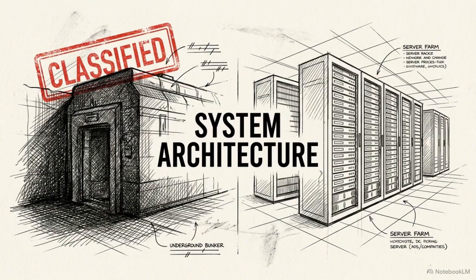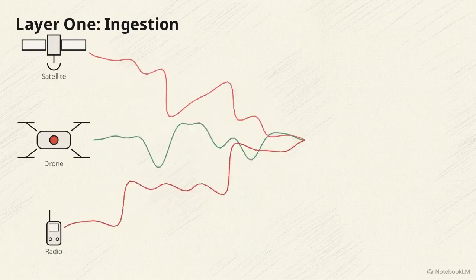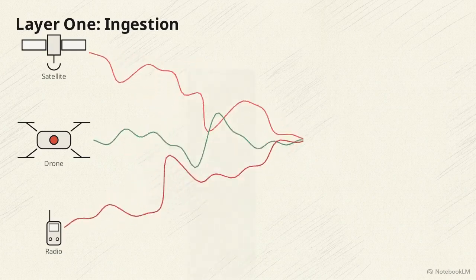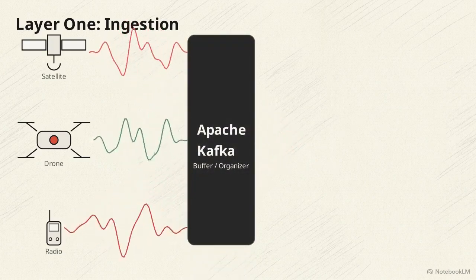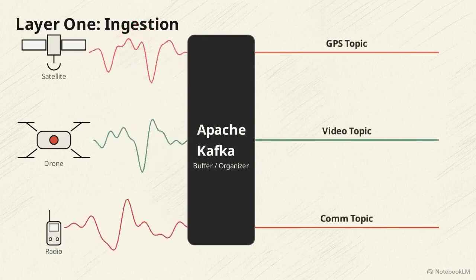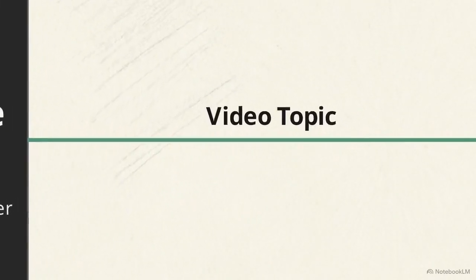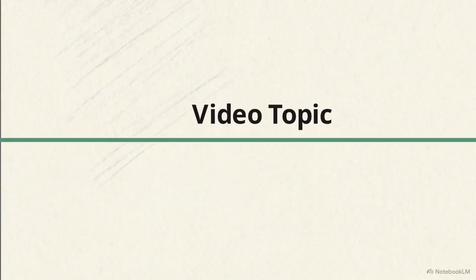The creation of lethal autonomous platforms has moved from the realm of classified weapons development into the domain of high-scale data engineering. Analytically, looking at this architectural canvas, we have to start at layer 1, ingestion. The system is bombarded by distinct, overlapping data formats simultaneously, from satellite GPS telemetry to drone video streams to text-based special ops communications. To manage this high-velocity, asynchronous event streaming, we deploy an infrastructure tool like Apache Kafka. Kafka prevents system failure by instantly publishing these varied inputs into isolated, highly organized parallel channels known as topics.